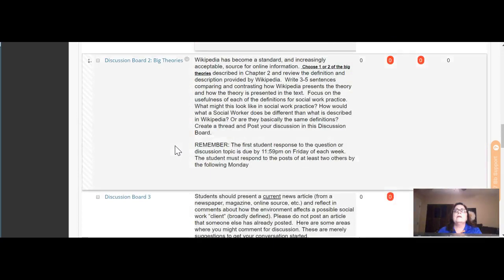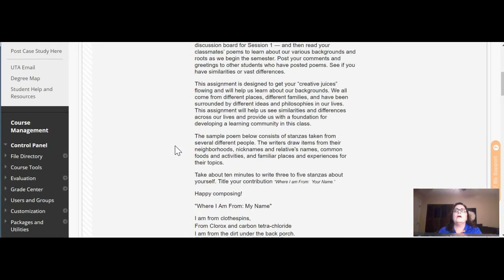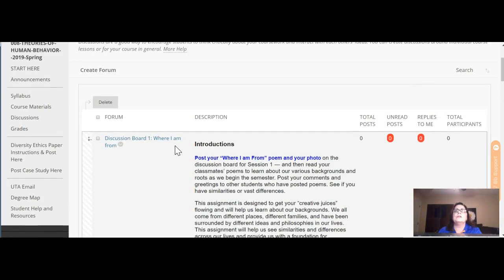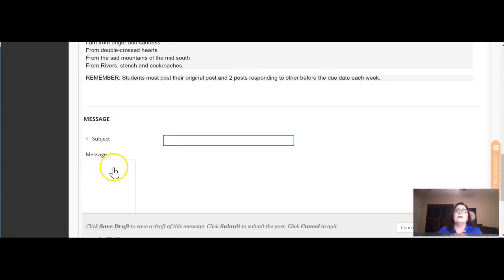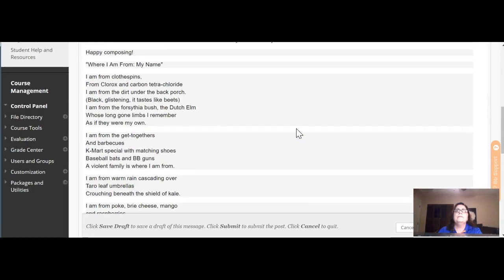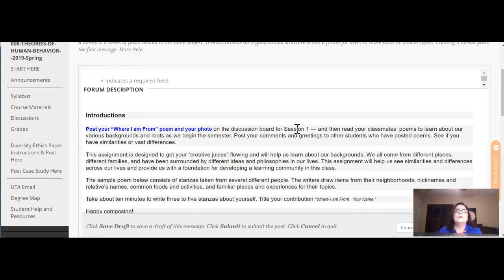Sometimes they'll be there and sometimes not, but wherever they are, there will be very specific instructions on how to get there. But you can find them all here in the discussions area. So you see there's no instructions there. If you want to see the instructions, you're going to create a thread, okay? That's how that one works, all right?